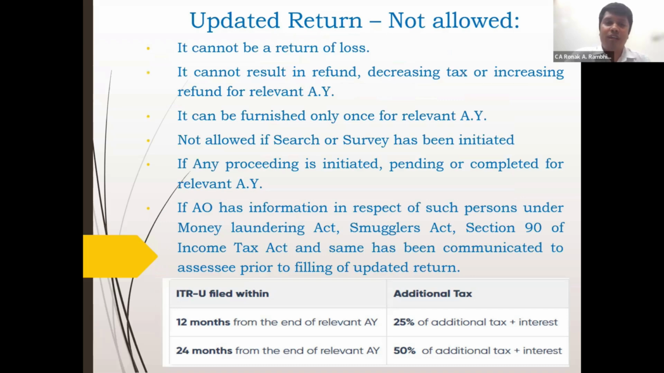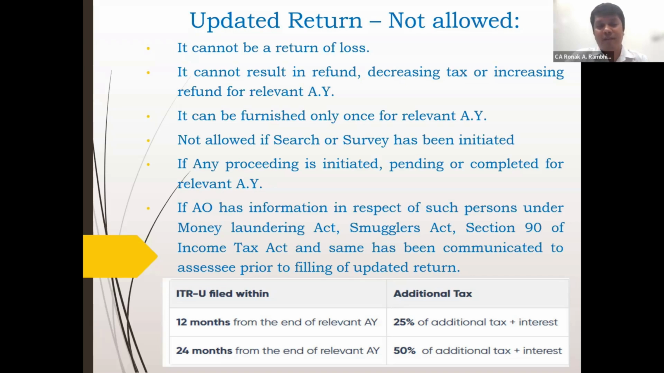It is not allowed if a search or survey has been initiated, if any proceedings are initiated, pending or completed for the relevant assessment year, and if the AO has information in respect of such person under the Money Laundering Act, the Smugglers Act or Income Tax Act Section 90, and the same has been communicated to the assessee prior to filing of the updated return.